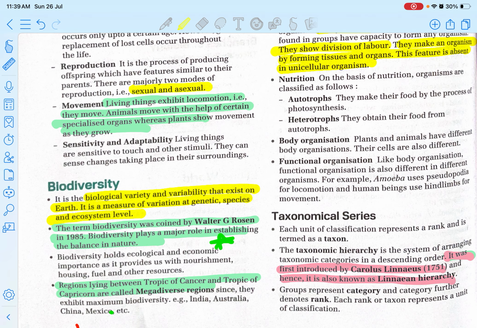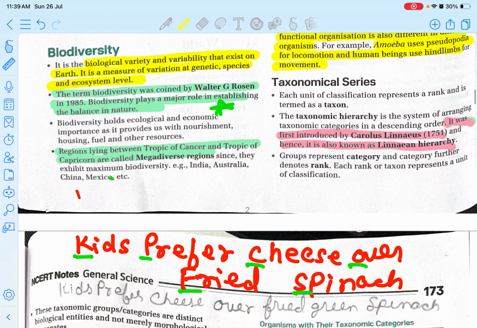Next is the body organization. Obviously, the body organization of a multicellular organism and a unicellular organism is very different. Next is the functional organization. Like body organization, functional organization is also different in different organisms. For example, amoeba uses pseudopodia for locomotion, and human beings use limbs for movement. So that's the difference.